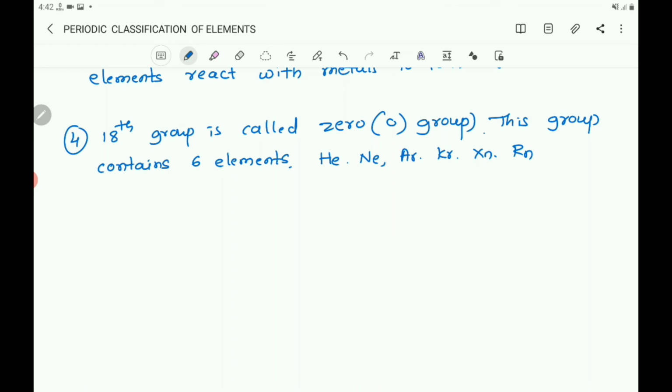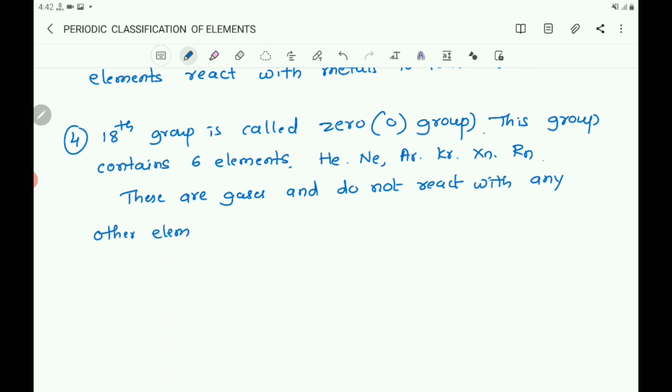These elements are gases and do not react with any other element in normal conditions.